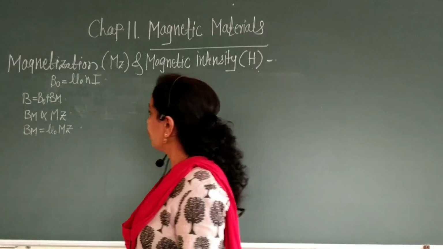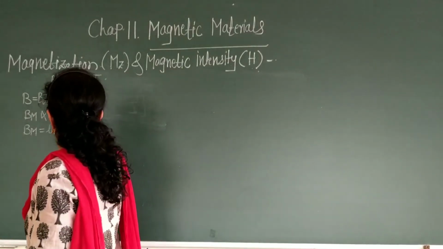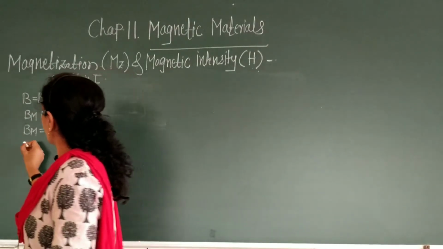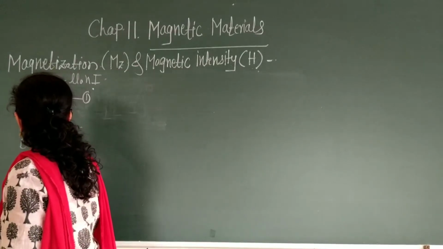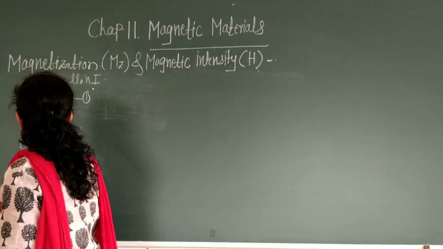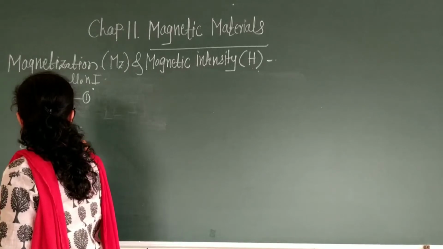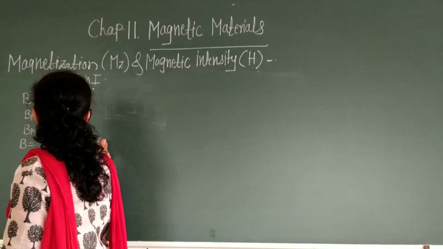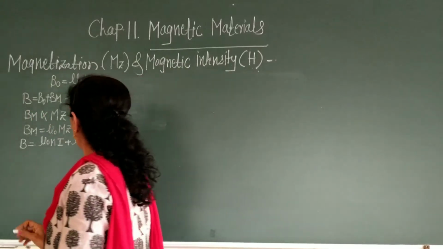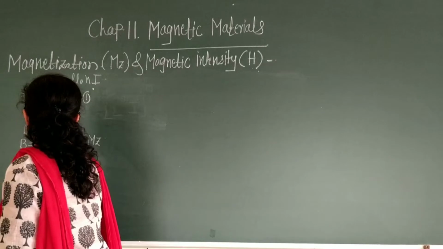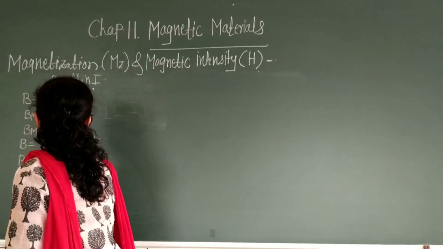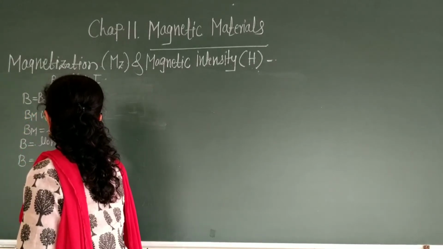This is equation number 1. Therefore, B is equal to B naught, which is mu naught n I, plus mu naught Mz. Therefore, B is equal to mu naught, which is common, times n I plus Mz.